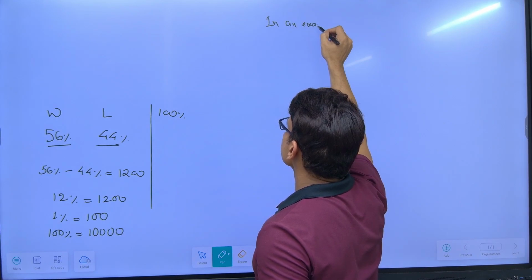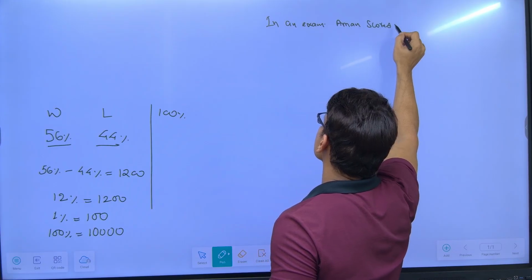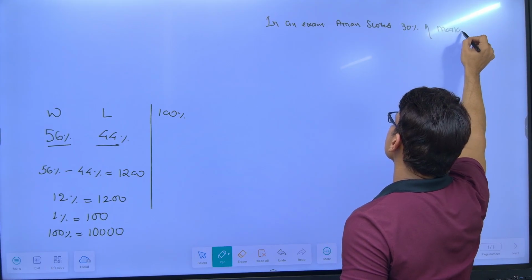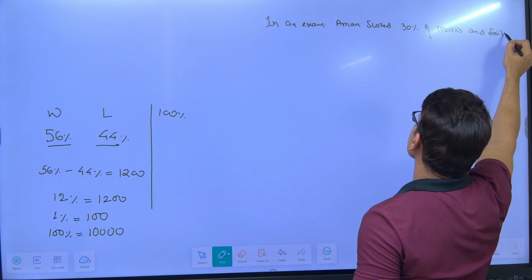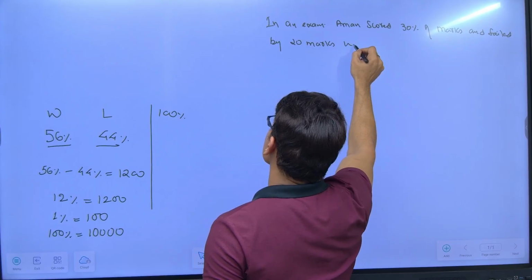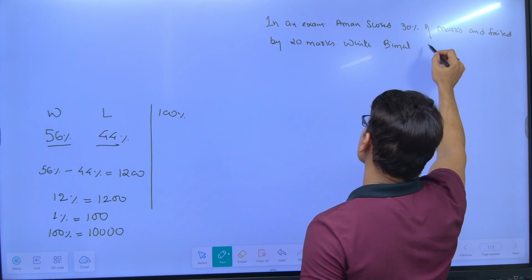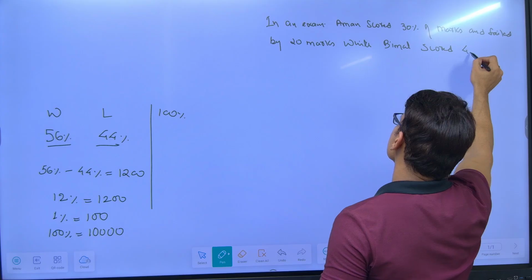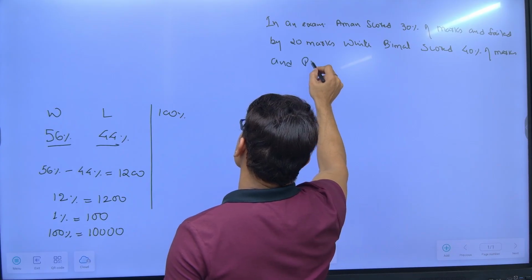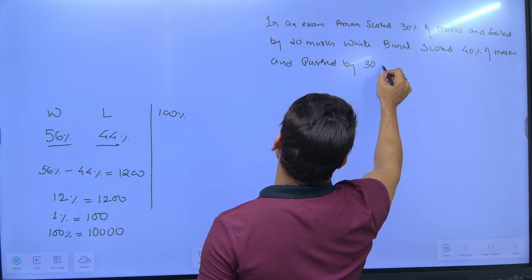In an exam, Aman scored 30% of marks and failed by 20 marks, while Bimal scored 40% of marks and passed by 50 marks.